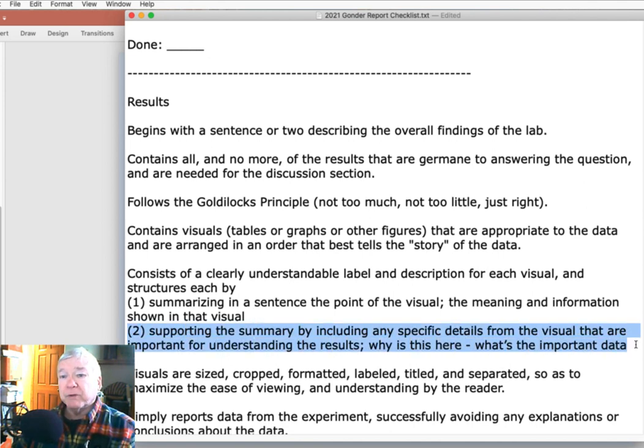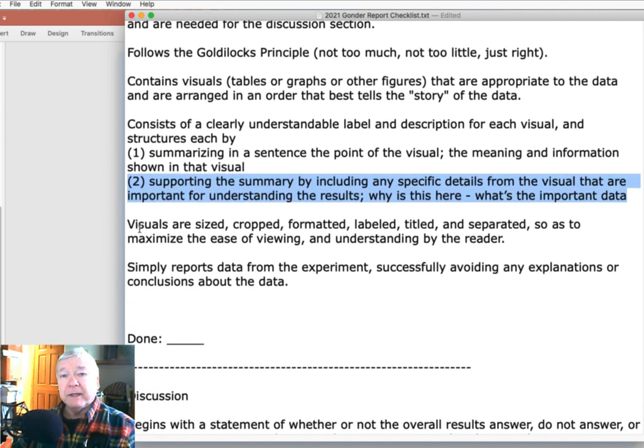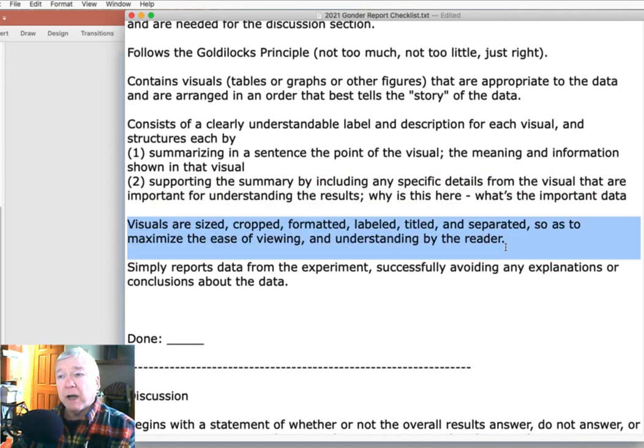And you might support that summary of that visual by including a specific detail or details from the visual that are important for understanding the results. Why is this here? What's important about this particular piece of data? And then again, you will have watched and practiced with the how-to video of how to take good screenshots and to crop, size, format, label, title, and separate them to maximize the ease of viewing and understanding by the reader.